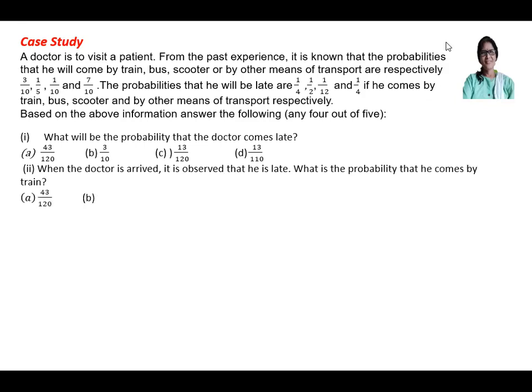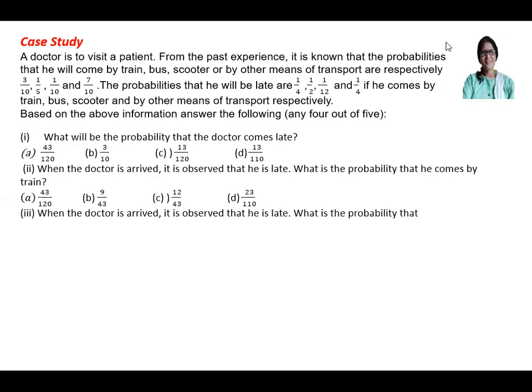The options are 43 by 120, 9 by 43, 12 by 43, 23 by 110. Third part is, when the doctor has arrived, it is observed that he is late. What is the probability that he comes by bus? Options are 43 by 120, 9 by 43, 12 by 43, and 23 by 130.